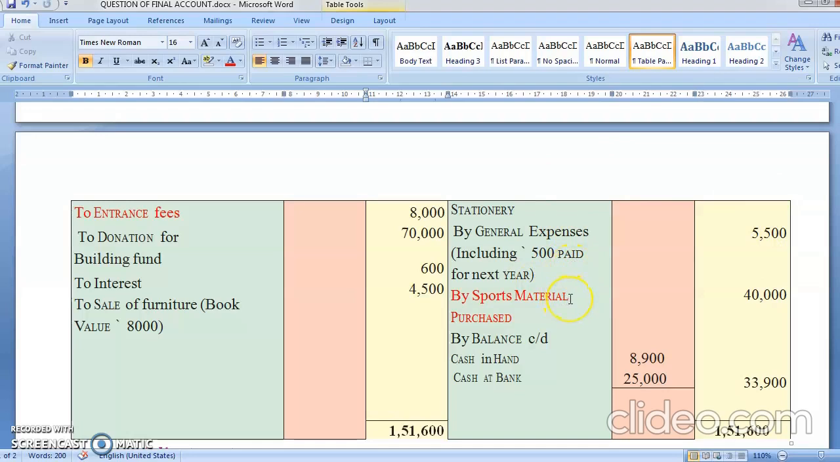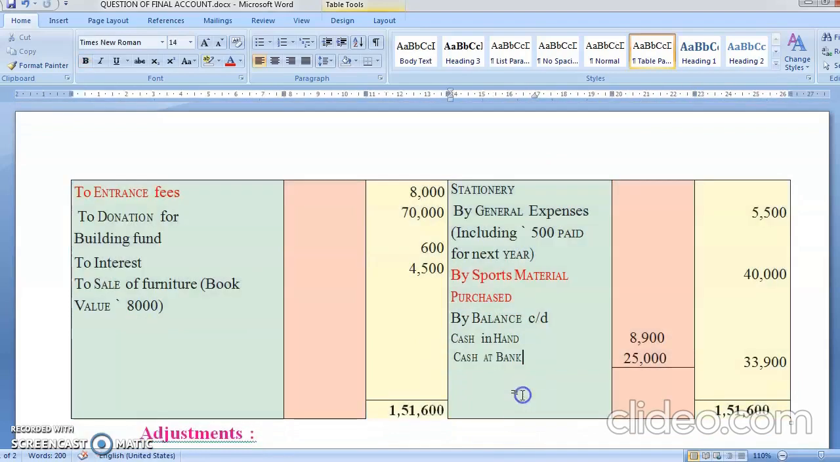स्पोर्ट्स मटेरियल परचेज बाय बैलेंस. कैश इन हैंड में इतना बैलेंस है, कैश इन बैंक में इतना बैलेंस है. ऑब्वियसली ये कहाँ जाएगा? बैलेंस शीट. Entrance fees. Entrance fees, subscription you are giving every month. Entrance fees होता है whenever if you want to become a member of a club, you have to pay an entrance fees.